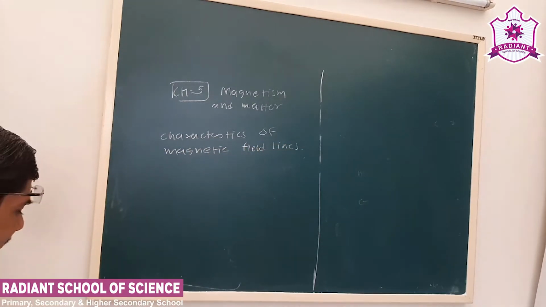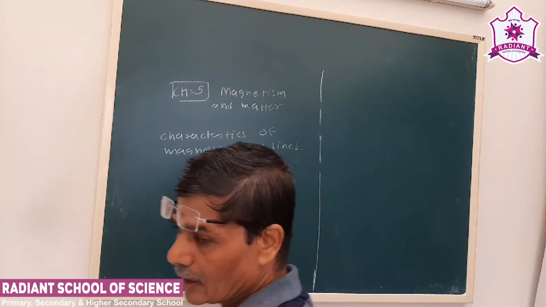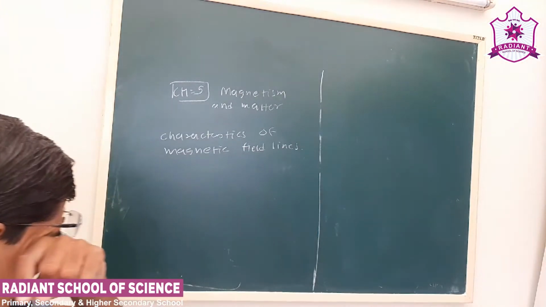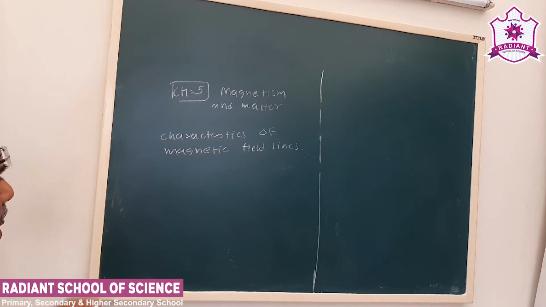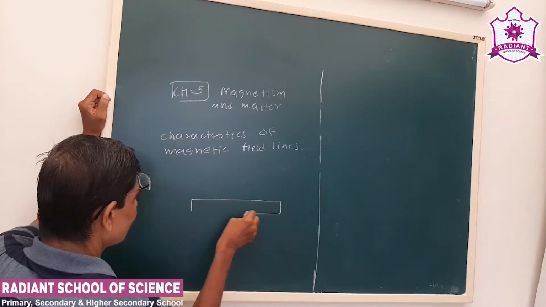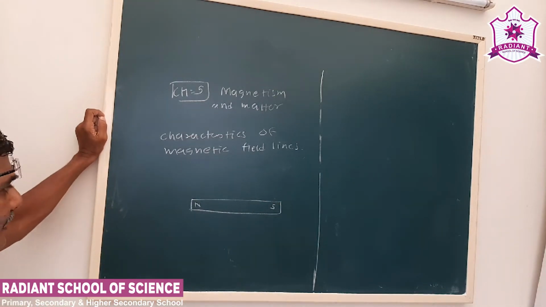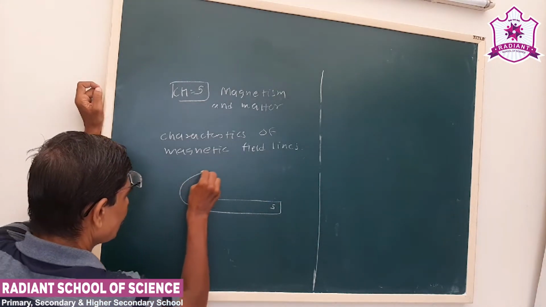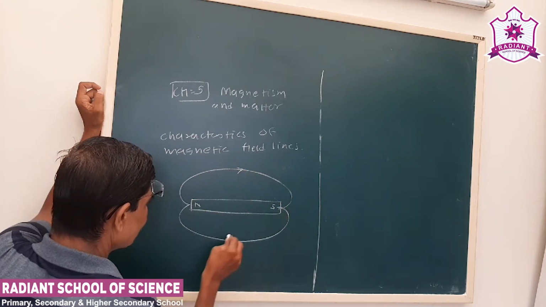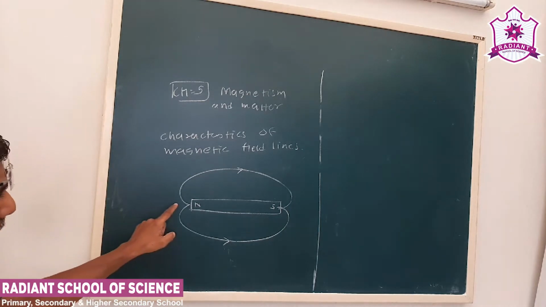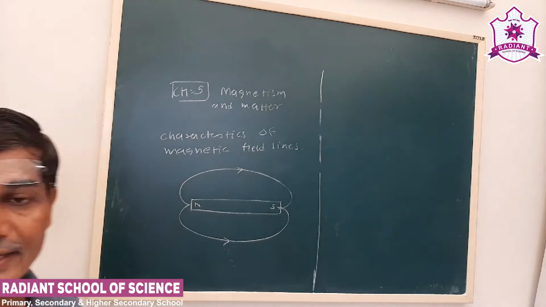Right now we start with the magnetic field of a bar magnet, then we'll have a resemblance or analogy with the magnetic field of a solenoid or other devices. Now the bar magnet is N and S. The first characteristic of the magnetic field lines: they start from N and converge at S. Now this is outside the magnet.